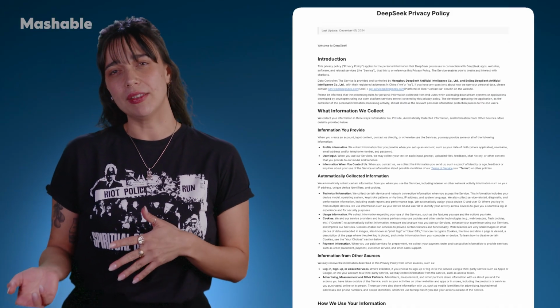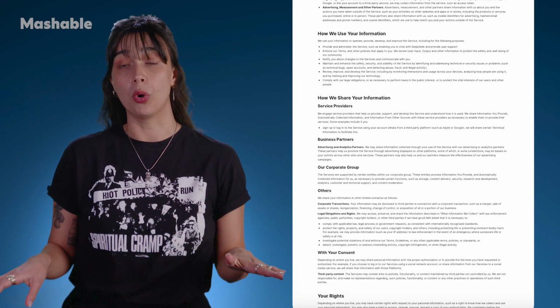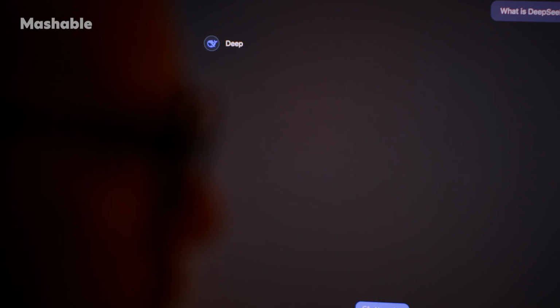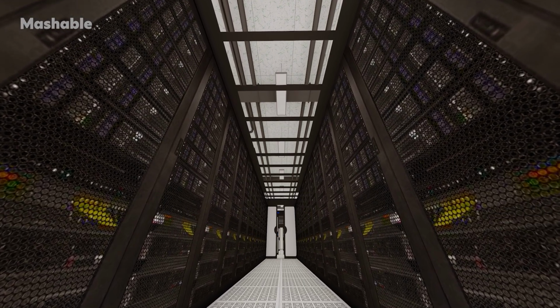Let's break it down. Like most apps, DeepSeek's privacy policy is long and dense and honestly pretty easy to ignore. But by using the app, you're agreeing to some pretty significant data collection, and that data is stored on servers in China. Here's what DeepSeek's privacy policy says it collects.